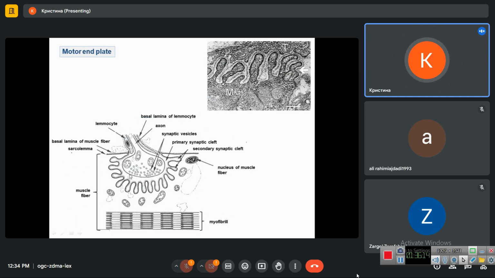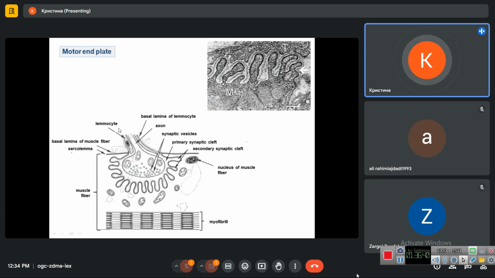This is the area between the membrane of the axon and the membrane of the muscle fiber, I mean the sarcolemma. Sarcolemma includes the cell membrane and the basement membrane, which is grayish in this picture. So we have the larger one, the primary synaptic cleft, from which smaller secondary synaptic clefts grow.